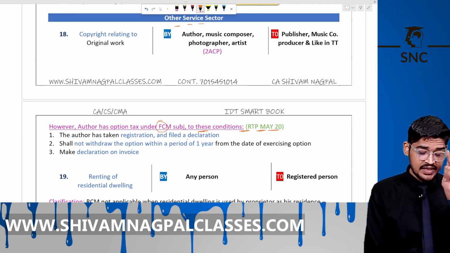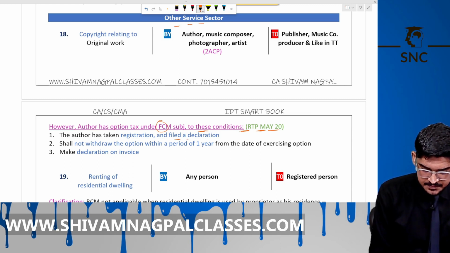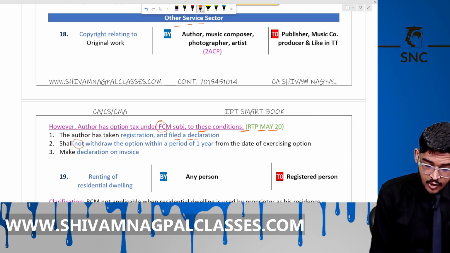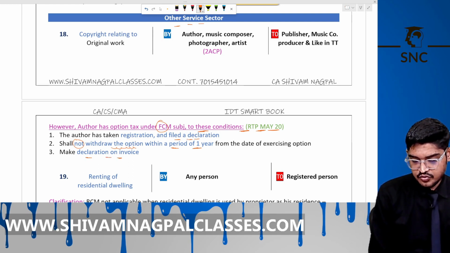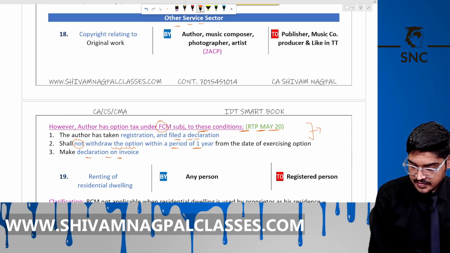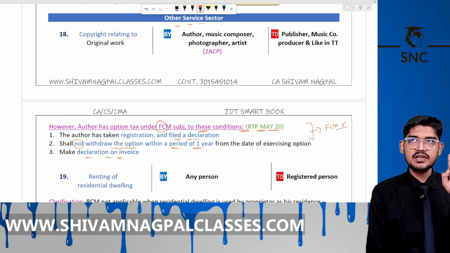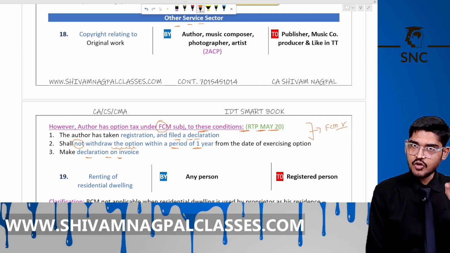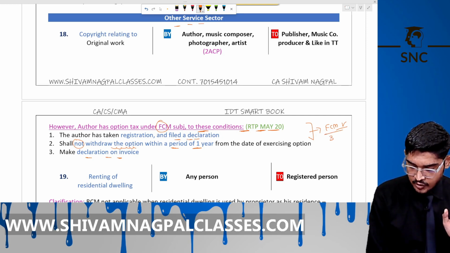The author has to take registration and file a declaration, not withdraw the option for 1 year, and make a declaration on the invoice also. So fulfill this condition and take the FCM option for the author only. For the author, for the renting of motor vehicle for passengers along with petrol fuel fees, and the GTA, these 3 get the option to pay tax under FCM also.